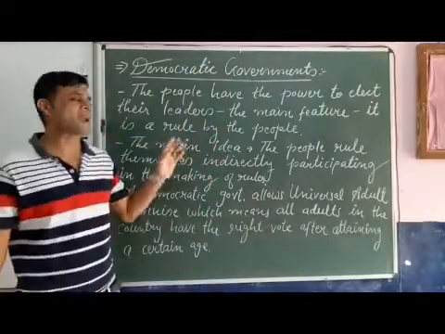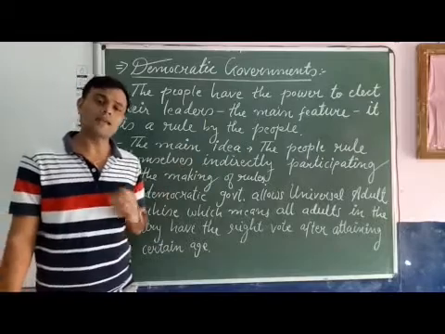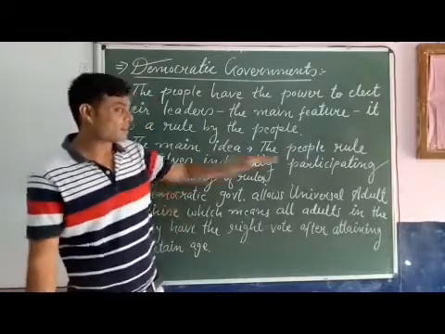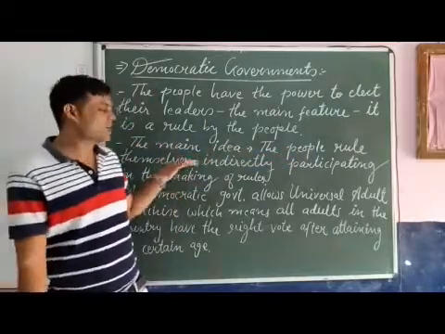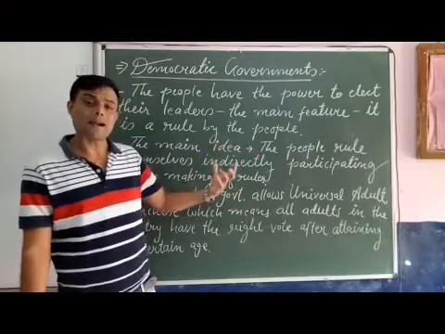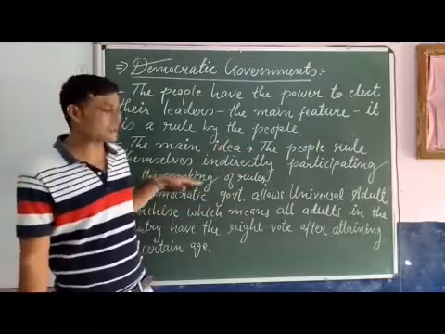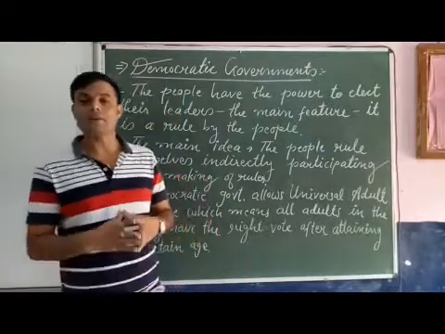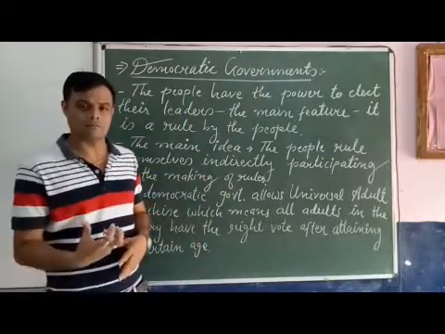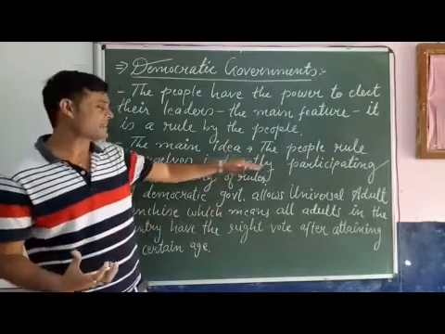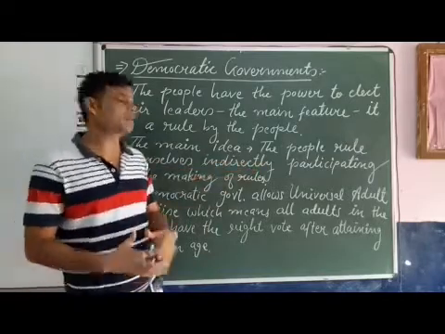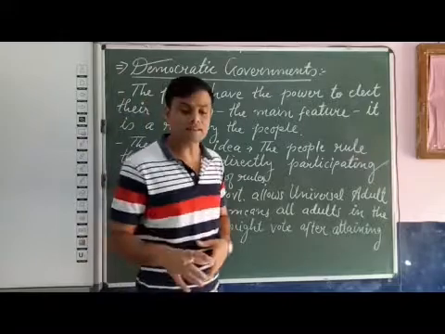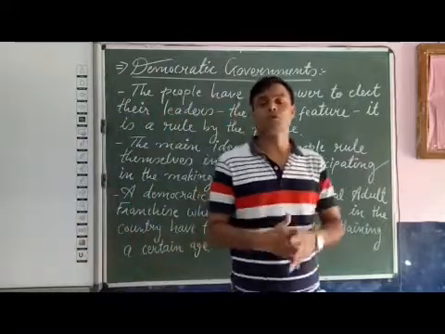Besides that, the main idea of democracy is that the people of the country indirectly rule themselves, participating in the making of rules.